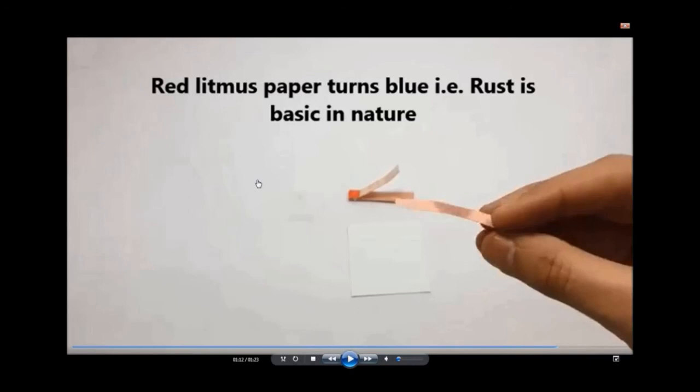So the next part of this activity is that we have to write down observation, result and conclusion in our notebook. Okay, so observation is red litmus paper turns blue. Result is rust is basic in nature, and by doing this our conclusion is metal oxides are basic in nature. Okay, thank you.